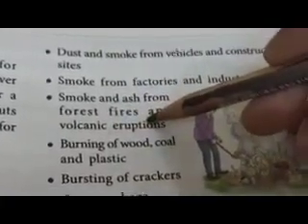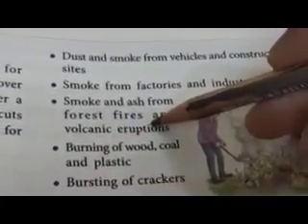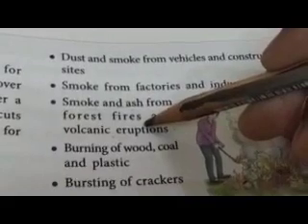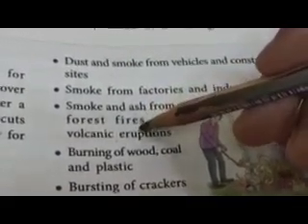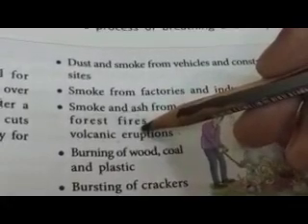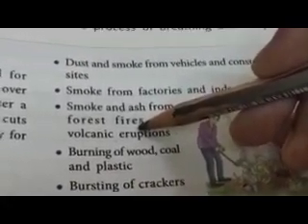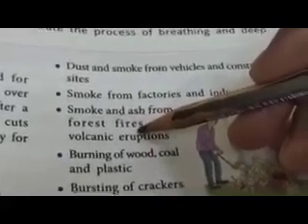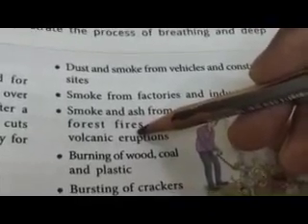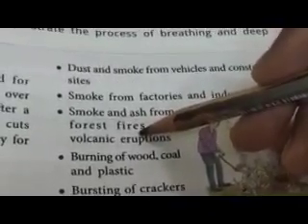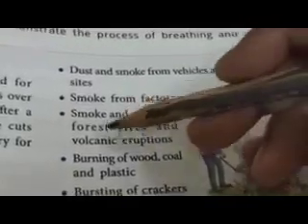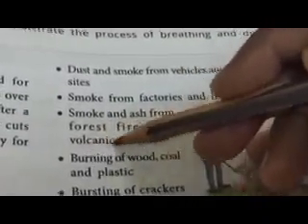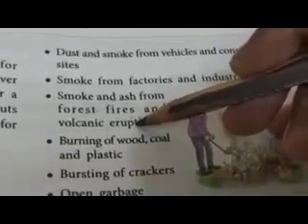Volcanic eruption is a natural factor which causes air pollution. What are volcanoes? When there is more heat inside the earth, the pressure increases inside the earth and it breaks the layer of the earth and comes out. The material which comes out is called lava, and the place from where it comes out is called a volcano, and such a thing is called a volcanic eruption.